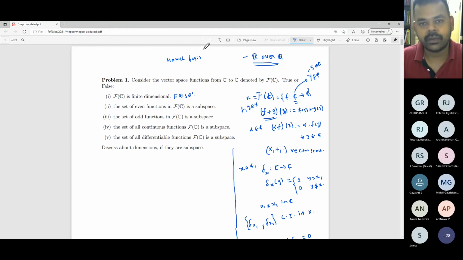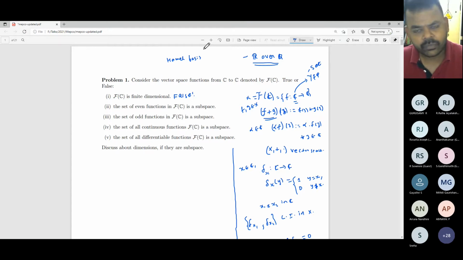A typical example for a Schauder basis is if you consider the l2 space. If you take the vectors e1, e2 up to en and so on, where ei stands for the vector whose ith entry is equal to 1 and the rest of the entries are equal to 0, that will give you a Schauder basis for l2. Again, as most of you know functional analysis, this Schauder basis cannot be a Hamel basis.